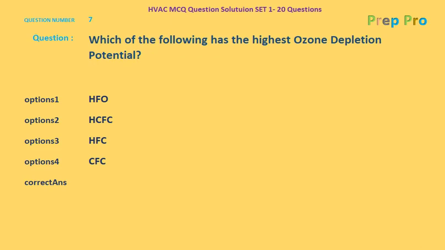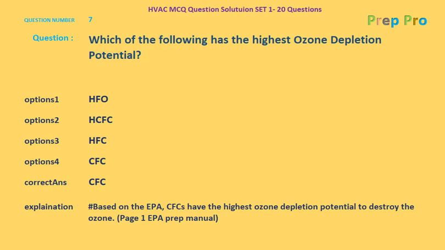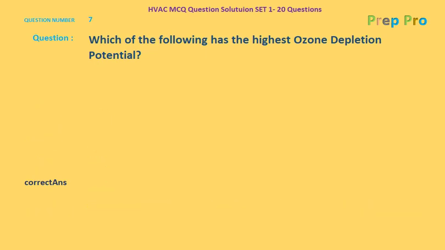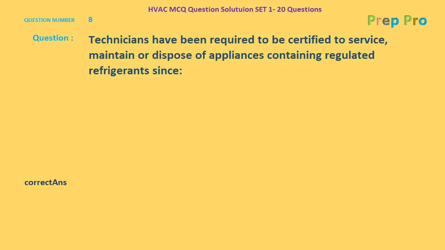The correct answer is CFC. The chlorofluorocarbon has the highest potential to deplete the ozone layer. The explanation: based on the EPA, CFCs have the highest ozone depletion potential to destroy the ozone. Page number 1, EPA prep manual. Now we'll be going forward to the question number 8. Technicians have been required to be certified to service, maintain or dispose of appliances containing regulated refrigerants since. So what is the date?